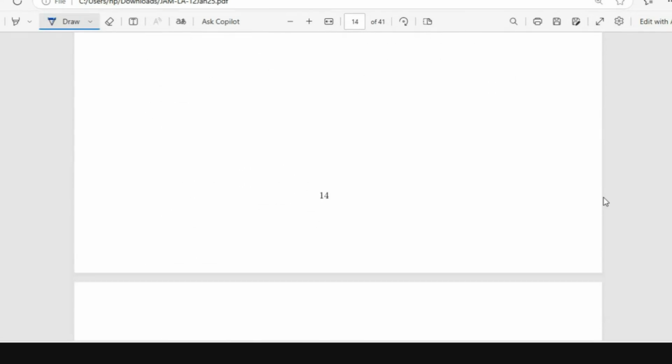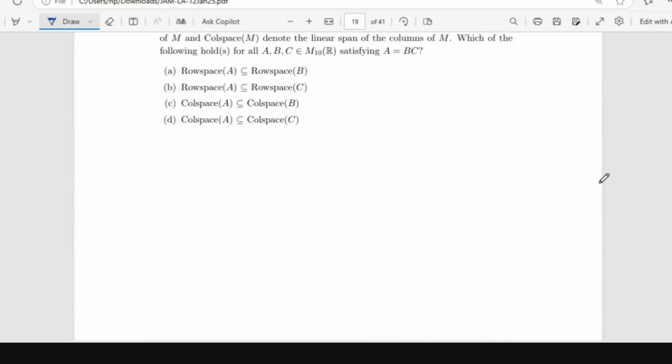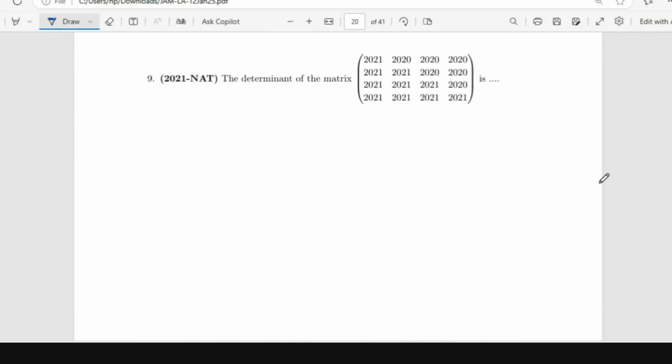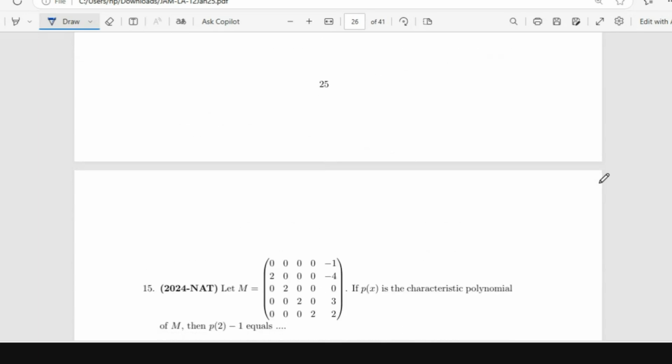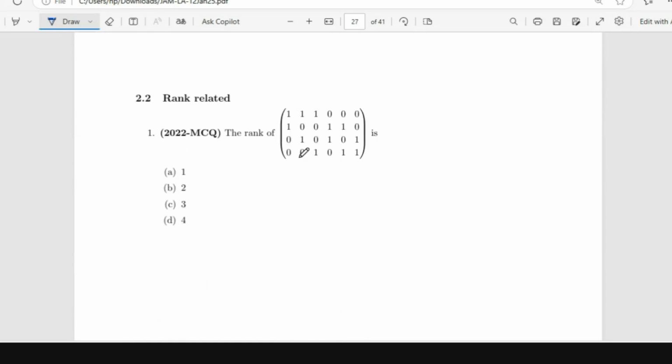So all those questions I've put together, we will solve topic wise. So we will solve these first. And then in matrices itself, there is another subtopic, which is, I think, calculating the rank of matrices. So see, there is rank related questions.